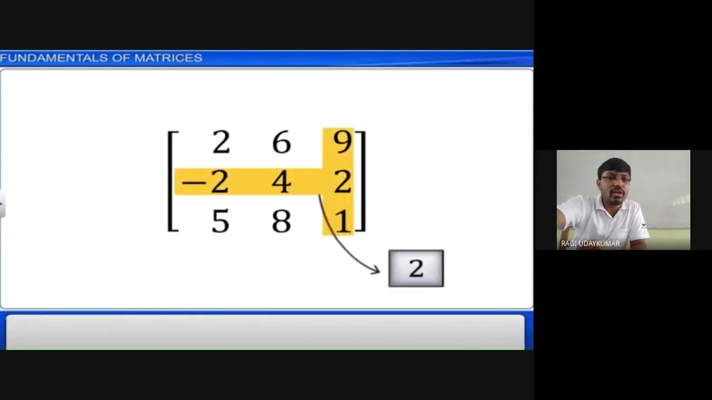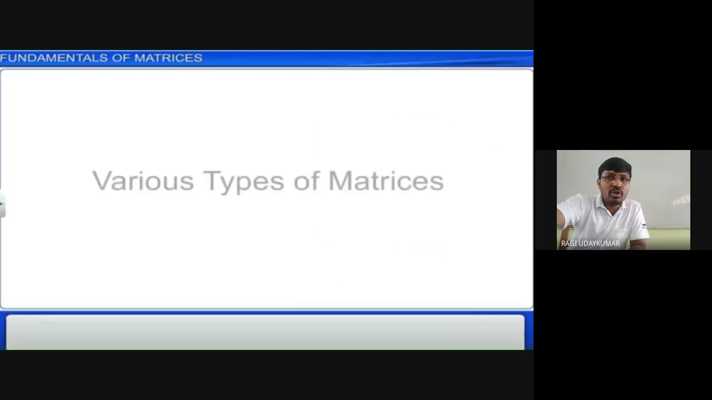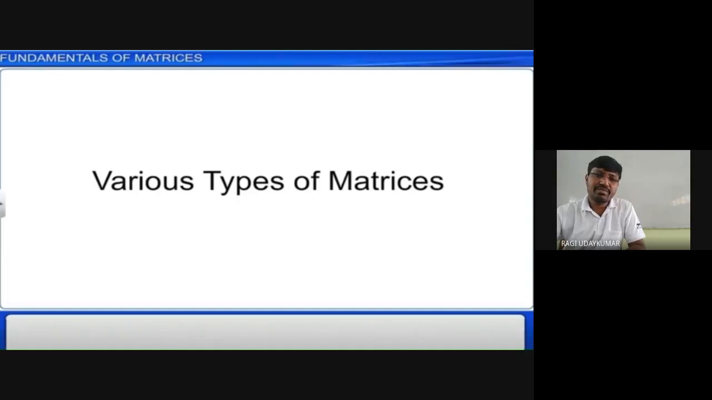See here, this is second row third column. So the two number a23, second row third column: row is 2 and column number is 3. What is the second row third column element here? 2. Okay, now we are going to learn the types of matrices, different types of matrices.